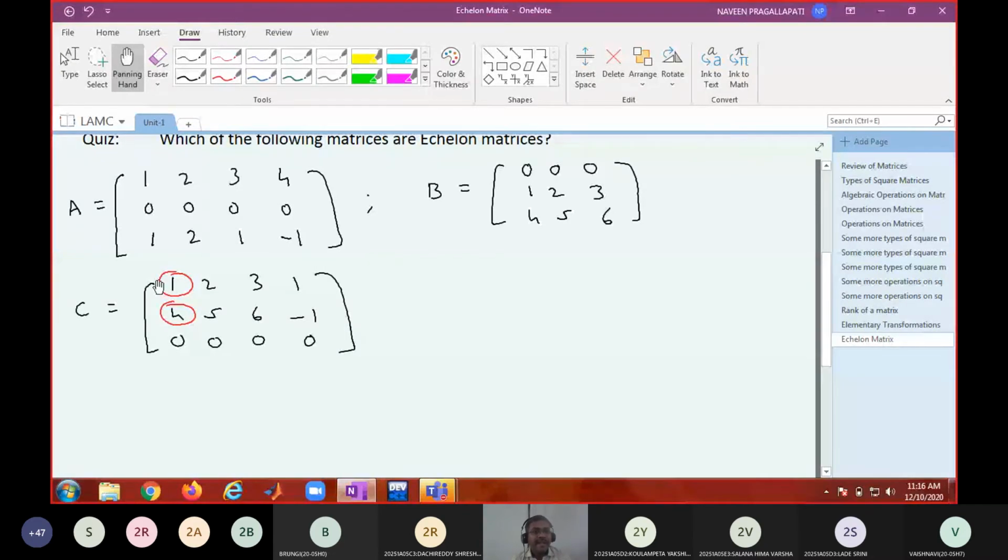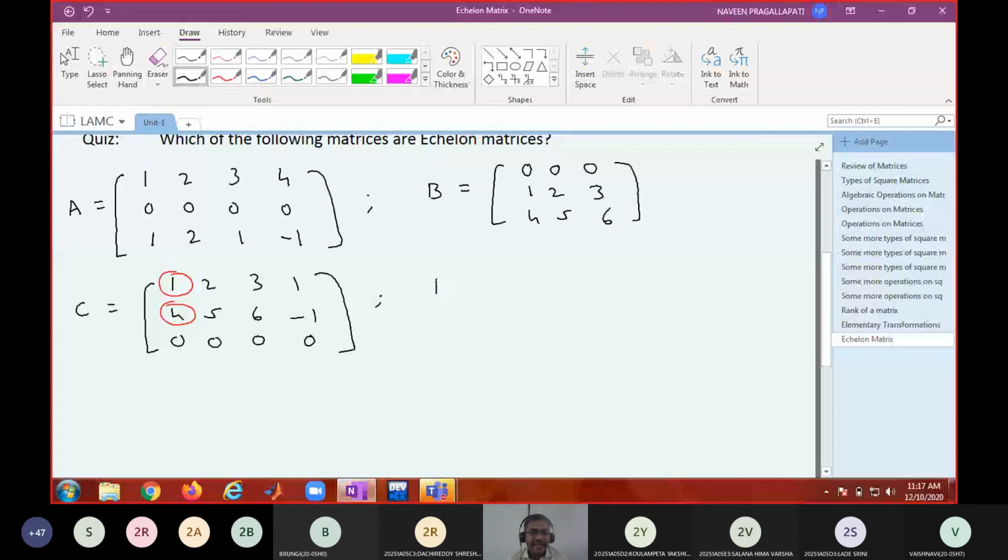In the second row there must be at least one more zero before the pivot. Before 1, 0 zeros are there. Before 4 also 0 are there. Is 0 less than 0? No. Therefore, this cannot be called an echelon matrix, right?